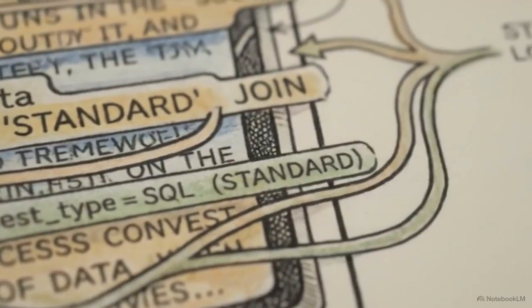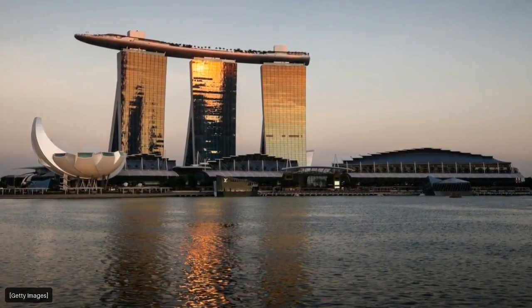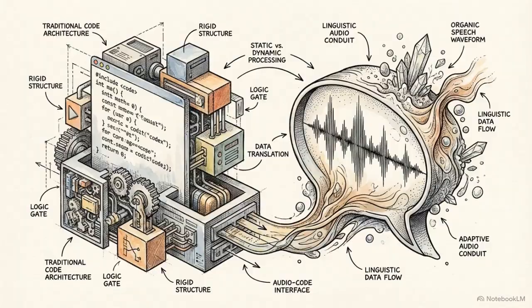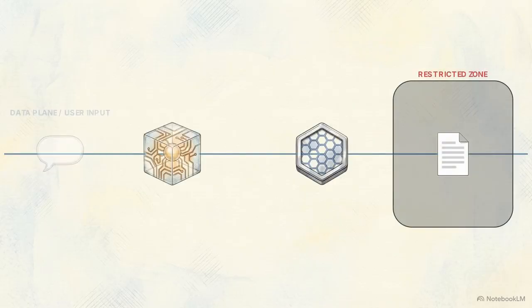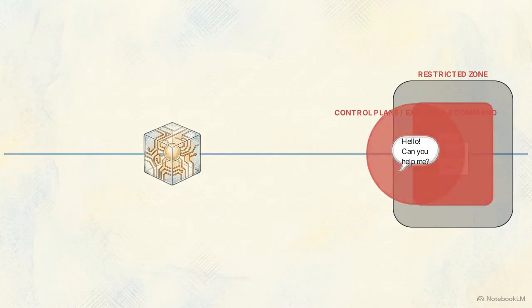exfiltrate those private records. This specific exploit was documented by former Facebook and Yahoo CISO Alex Stamos during the GovWare Cybersecurity Conference in Singapore. Stamos observed that AI exploitation has shifted toward linguistic manipulation, where the attacker targets the model's behavioral patterns rather than technical memory management vulnerabilities. Because large language models interpret natural language as executable instructions, social engineering has become a direct vector for system-level compromise.